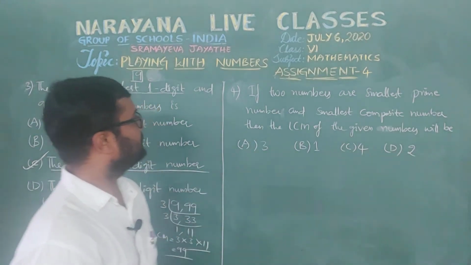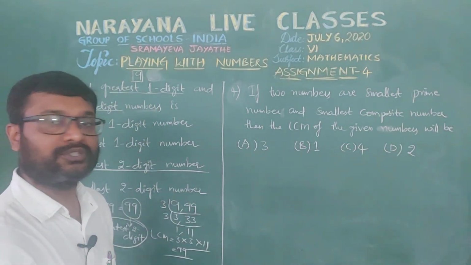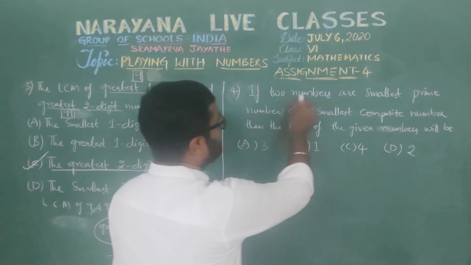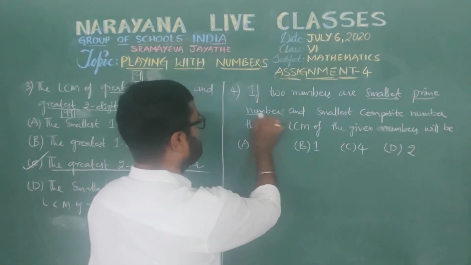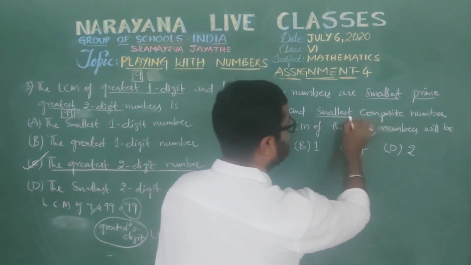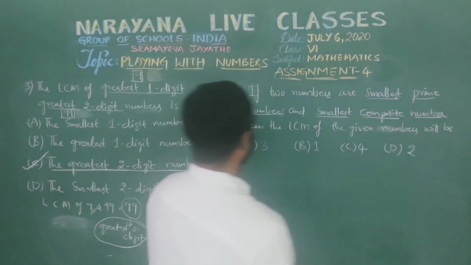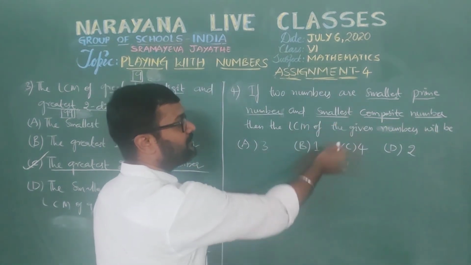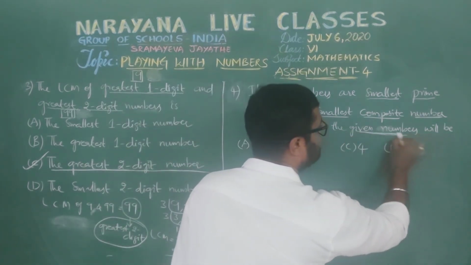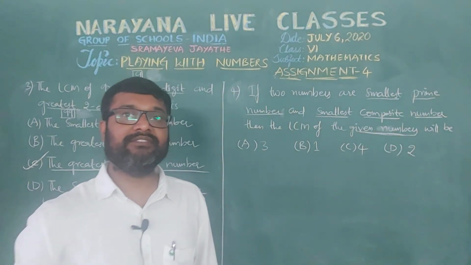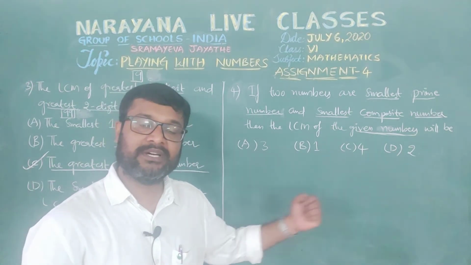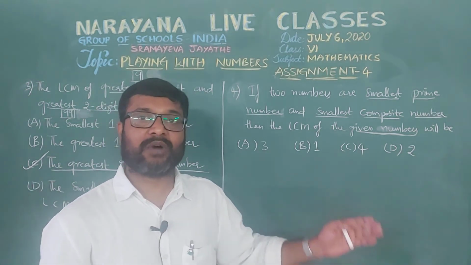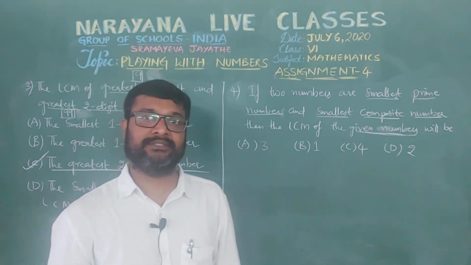Now we will discuss the fourth objective type question: if two numbers are the smallest prime number and the smallest composite number, then the LCM of the given numbers. So here we need to find the LCM of the smallest prime number and the smallest composite number, isn't it?